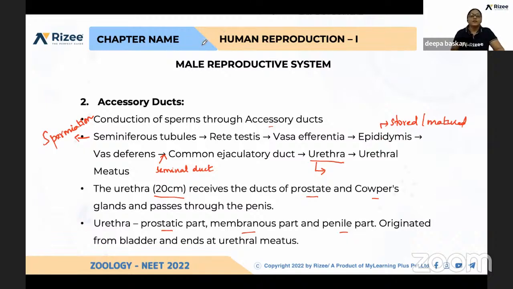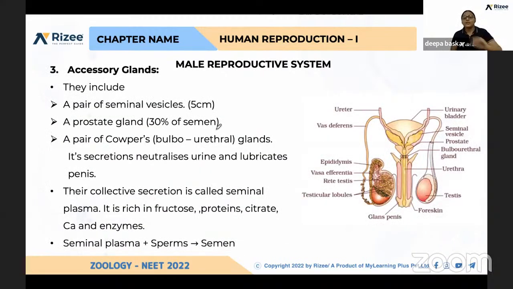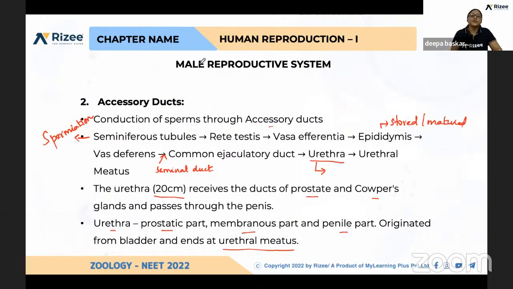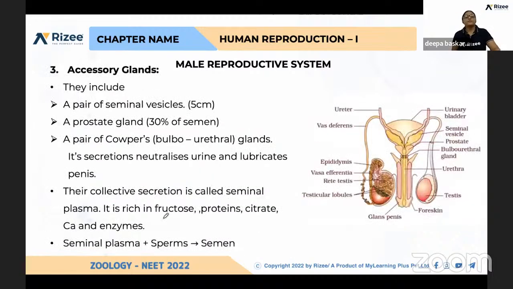Yes, so here the end of the urethra is called the urethral meatus. That's all about accessory ducts. And from this, definitely you may expect a question on the passage of sperm.